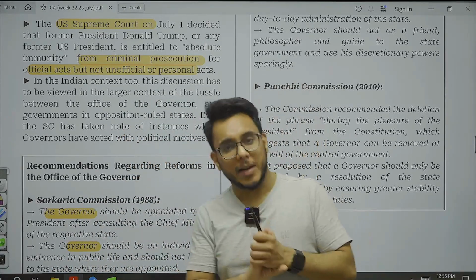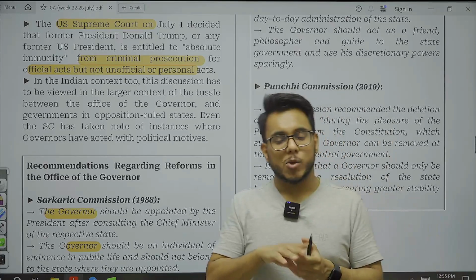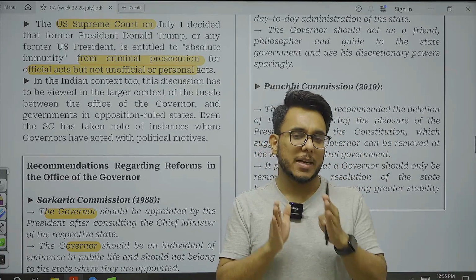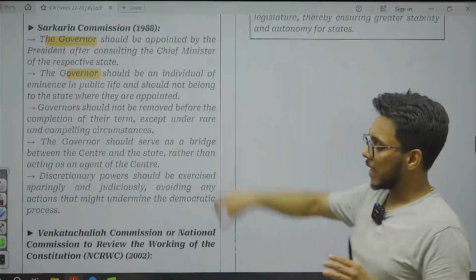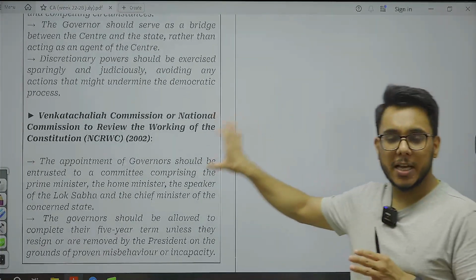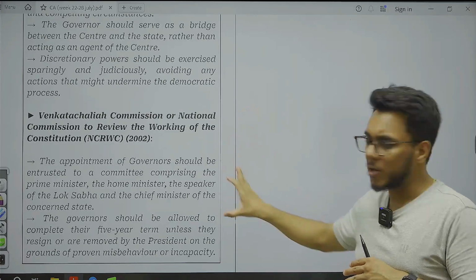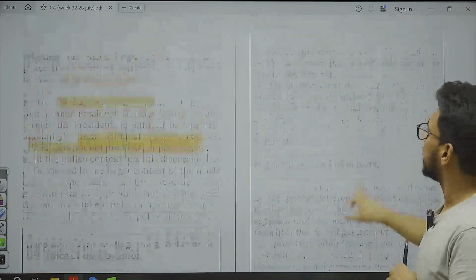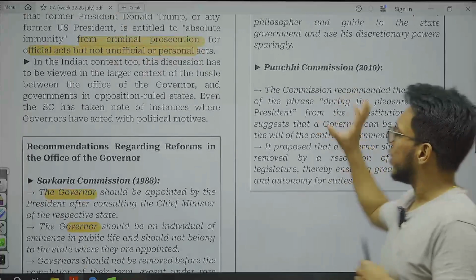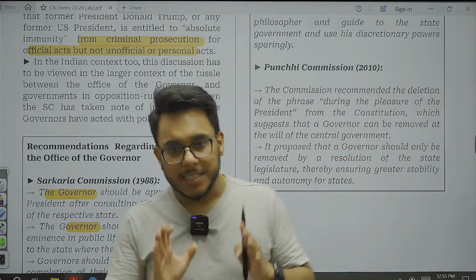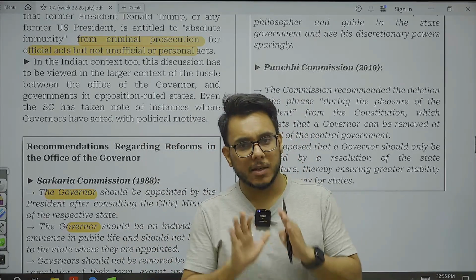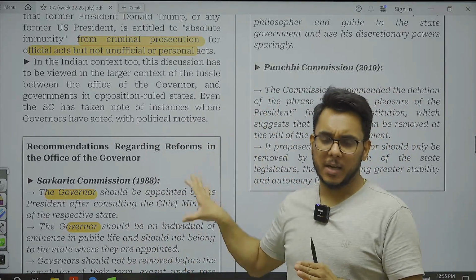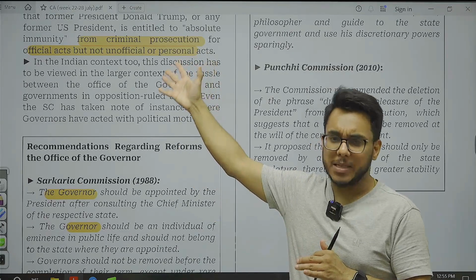But as you are reading the governor topic, there are certain reforms that have been made on this front, and here we have the Sarkaria Commission, the Venkatachaliah Commission, or the National Commission to Review the Working of the Constitution, and then there is also the Punchhi Commission. These three commissions have given some recommendations with respect to the governor's office. I have compiled all of that here. However, it doesn't pertain to the present article.